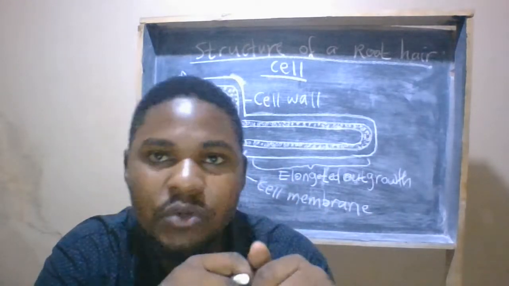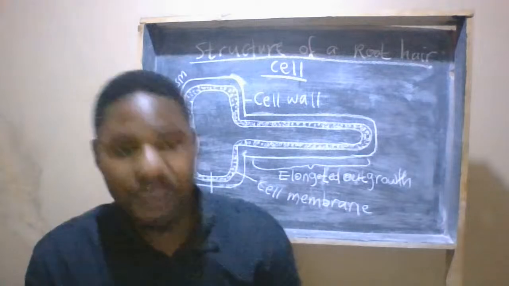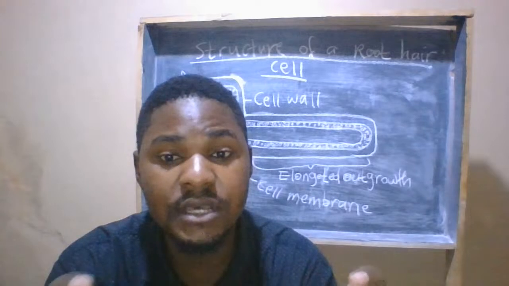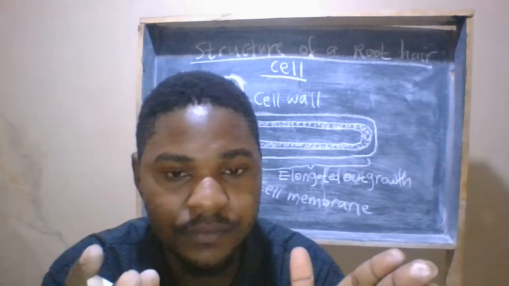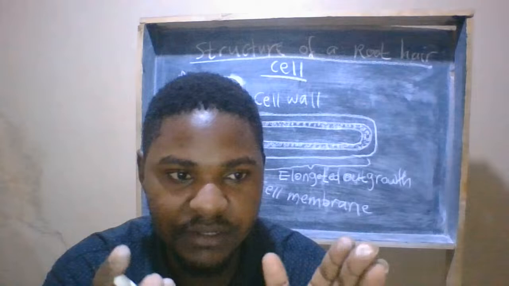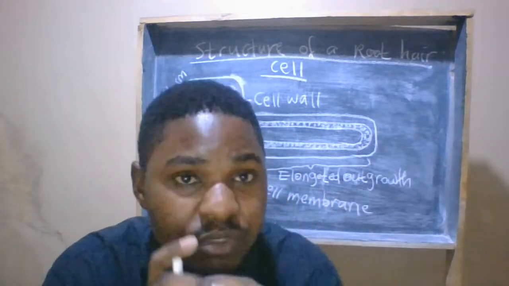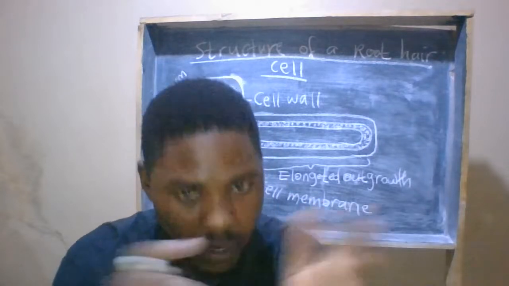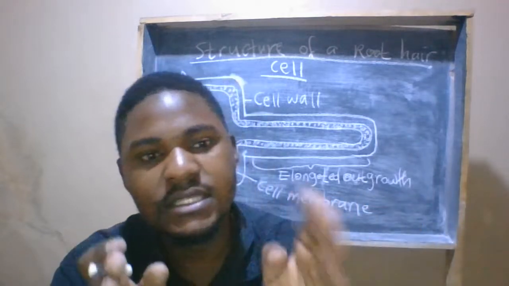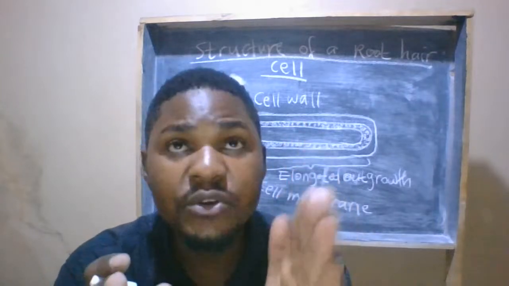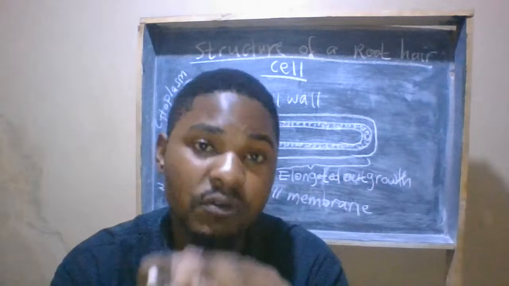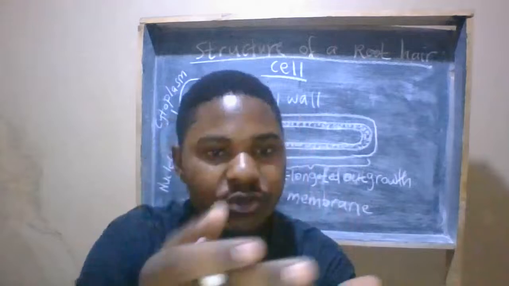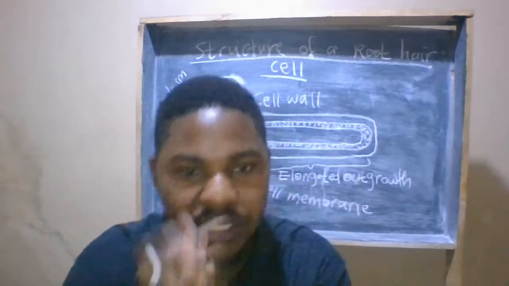Number two, we have what we call capillarity. Capillarity is the movement of water into narrow tubes or openings as a result of cohesion and adhesion. Now, under capillarity, there are two terminologies: cohesion and adhesion. Firstly, capillarity is the movement of water into narrow tubes or openings as a result of cohesion and adhesion. That's all. So, water movement through narrow tubes as a result of cohesion and adhesion.